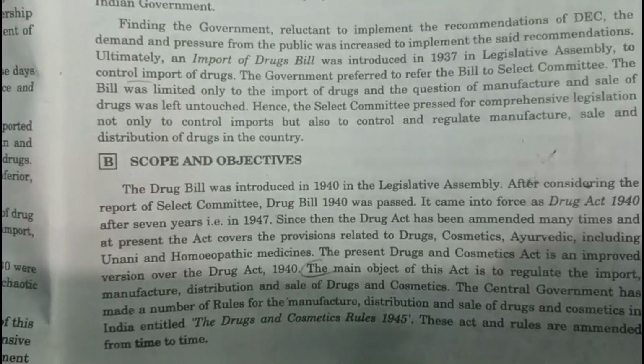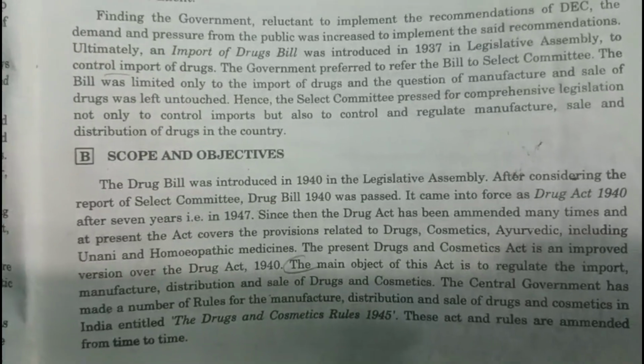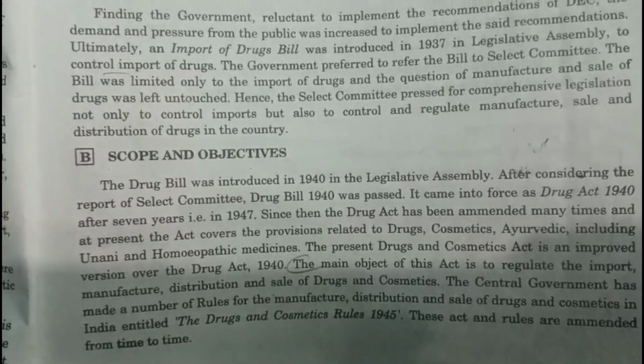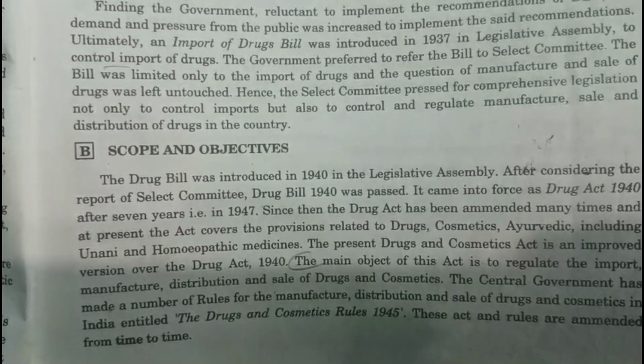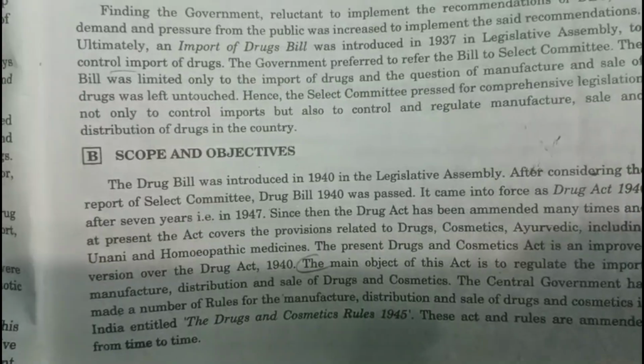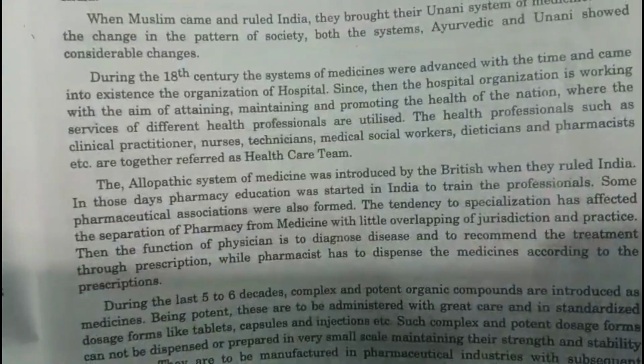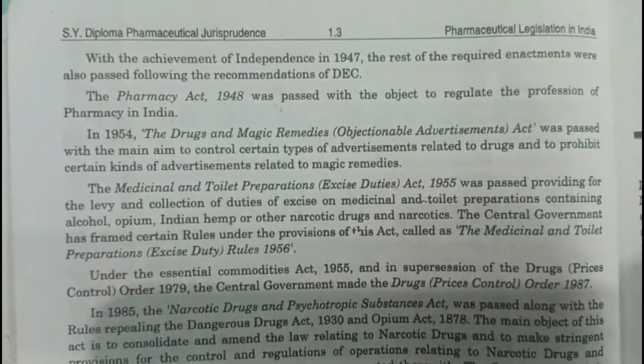After that, another question: what is the scope and objectives of pharmaceutical legislation in India? Here you see the main object of this act is to regulate the import, manufacture, distribution and sale of drugs and cosmetics. They will ask this in short question type also, or in 5 marks questions.